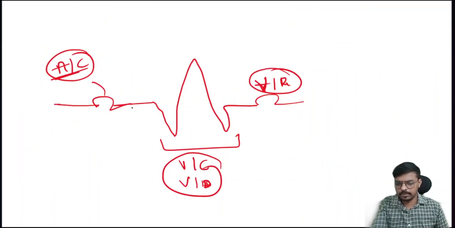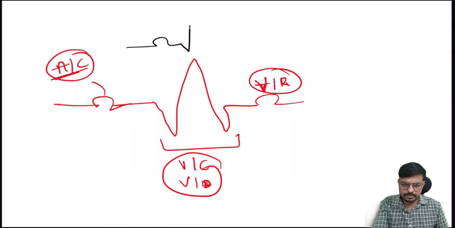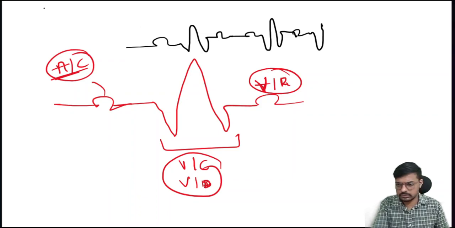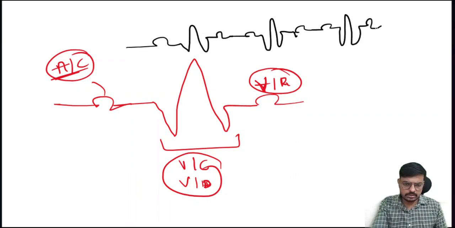Consider this is the ECG. T wave, then P wave, QRS complex, T wave. P QRS T, P QRS, then T. Then again P QRS, then T. So this is called the RR interval.